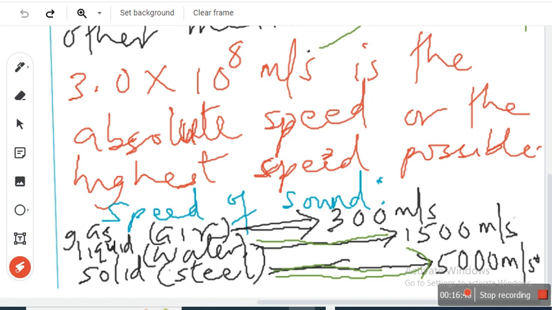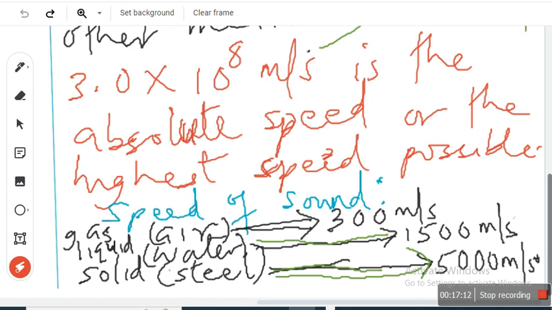Gas, of course. The particles of gas are far away from each other. That's why the speed of sound is slowest in gas.